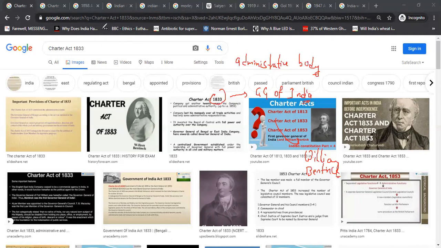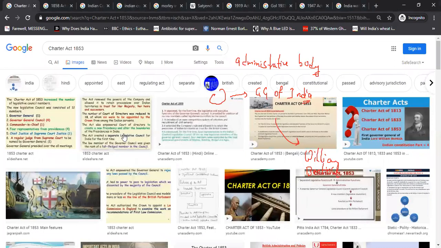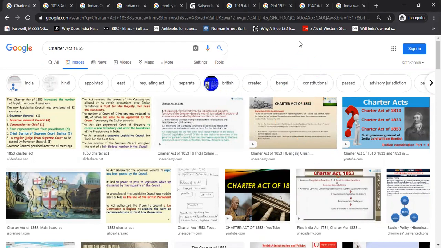Now let's move on to Charter Act of 1853. Even before Charter Act of 1853, there was a talk about opening an open competition for civil servants and all those things. But that did not bear fruit in 1833, but it did bear fruit in the 1853 Charter Act. So what happened? And remember one thing, which is very important.